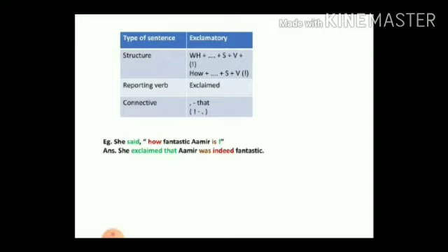She said, "How fantastic Amir is!" Now here, students, "how fantastic Amir is" ends with an exclamation mark. It's an exclamatory sentence, so first change it to the assertive. So what will it become? It will start with the subject, as you know, an assertive sentence starts with the subject. "Amir is indeed fantastic" would be the assertive form. But now there are some more changes that take place.